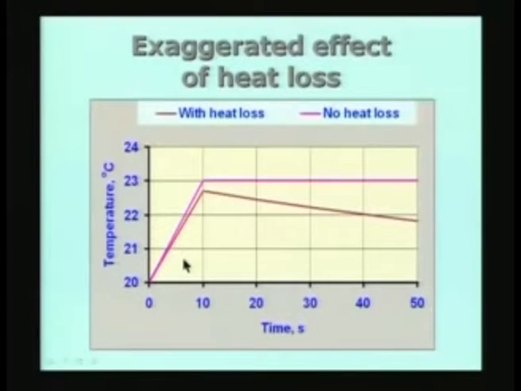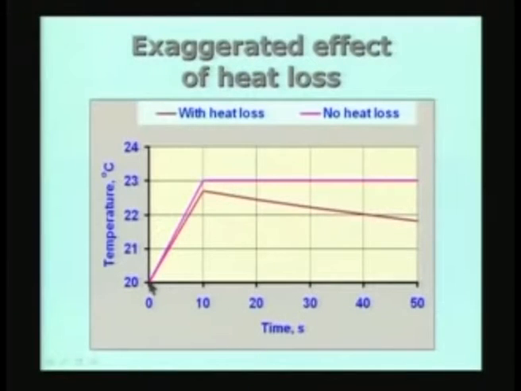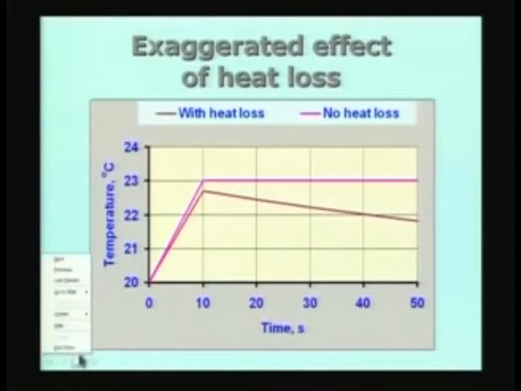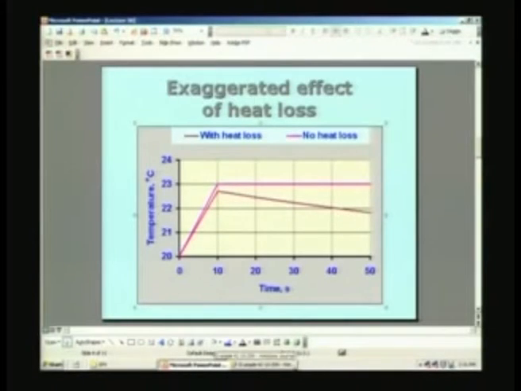Now, before we do that, let us also look at the expression we had, the integral of T minus T1 dt. If you remember, there was K multiplied by the integral from 0 to t of T minus T1 dt, and that can be obtained as the area under the curve during the mixing process. This is the curve, actually it is almost a straight line. So, half of the base times the altitude gives the area under this curve, and that is going to give me the integral part. The K part is going to come from the cooling curve. So, let us go back to the board and look at this in more detail.